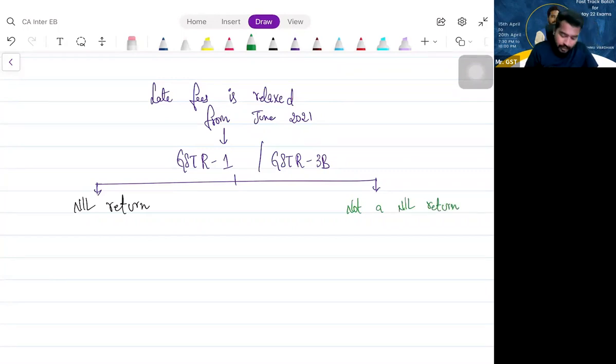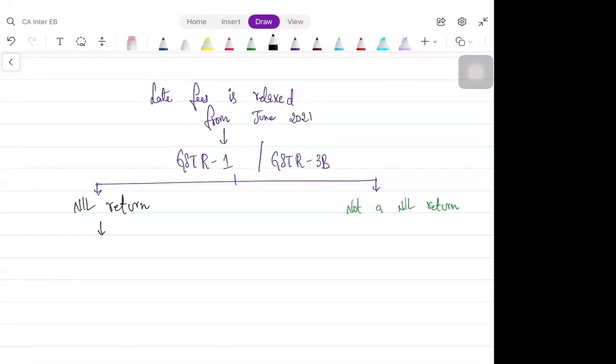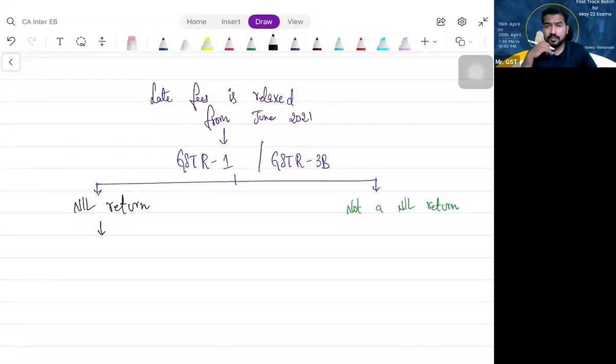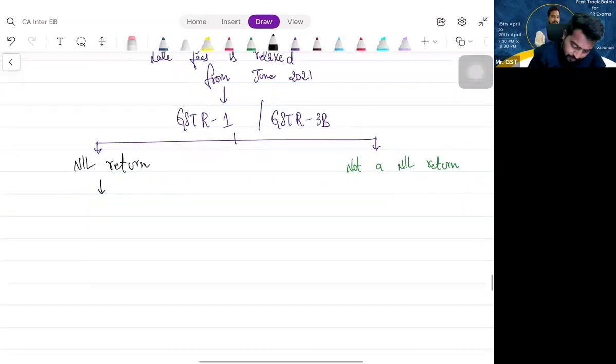If it is a nil return, you know what is the late fee? You need not worry about 100 rupees per day, or 5,000, whichever is lower. You need not worry about these provisions. You calculate on a daily basis. What is the upper limit as per section 47? What is the cap? 5,000, 10,000 is the upper limit, the maximum late fees. Here they have given the relaxation. So what is the maximum late fee, my dear friends?